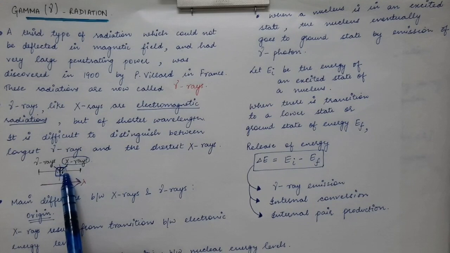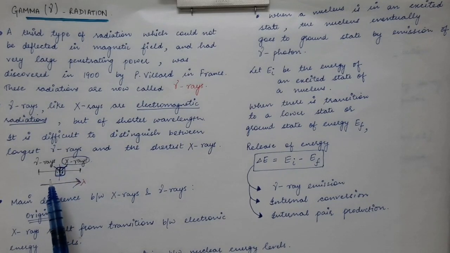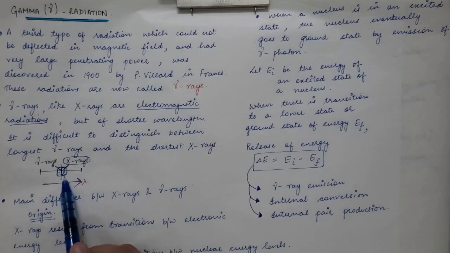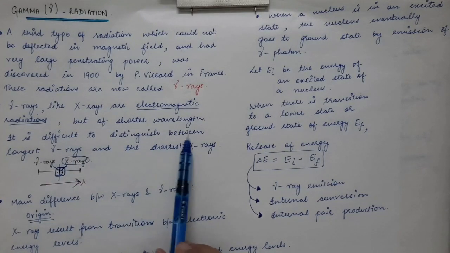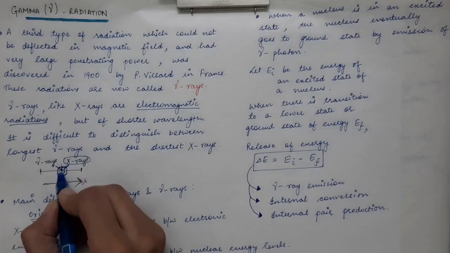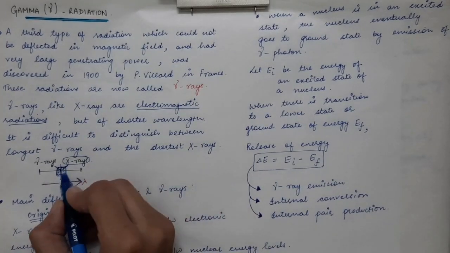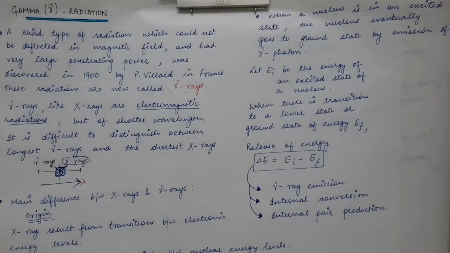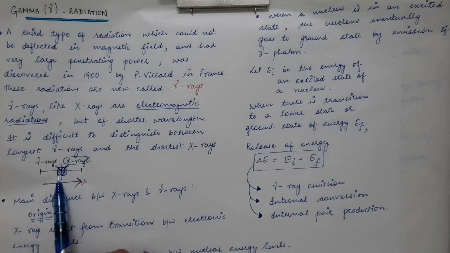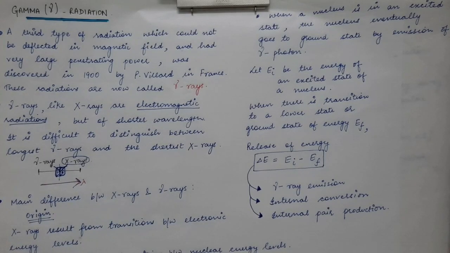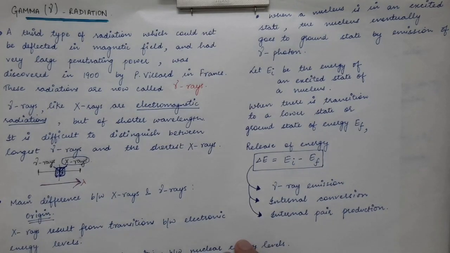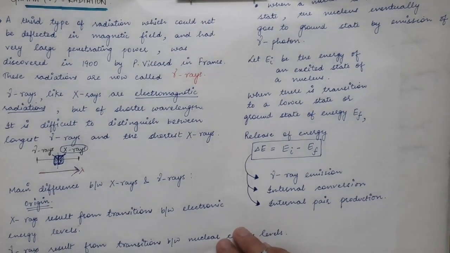It is very difficult to differentiate between the shorter wavelength X-rays and larger wavelength gamma rays. Therefore it is difficult to distinguish between the longest gamma rays and the shortest X-rays. It is quite difficult to distinguish between gamma rays of larger wavelength and X-rays of shorter wavelength. Now what is the main difference between X-rays and gamma rays? The main difference lies in the origin, that is the source from which they are emitted.